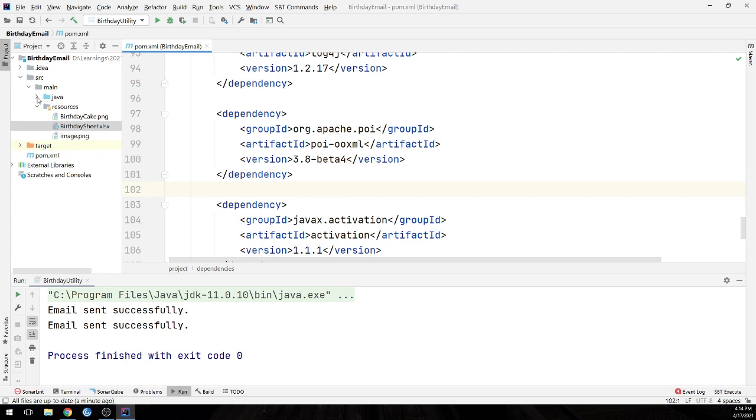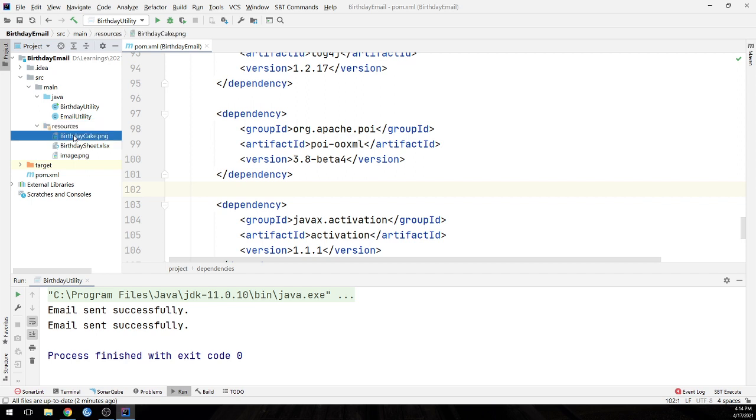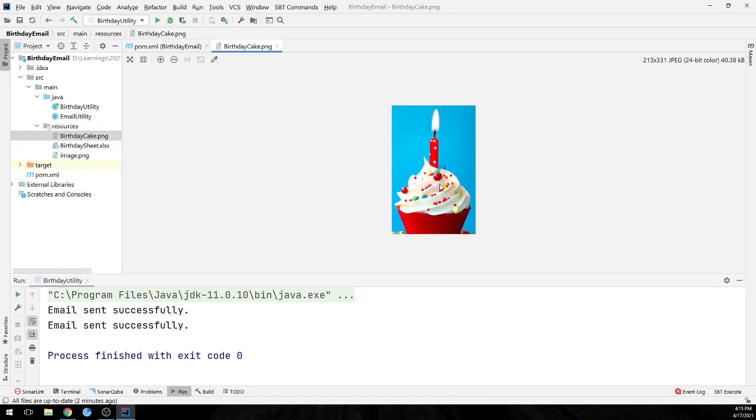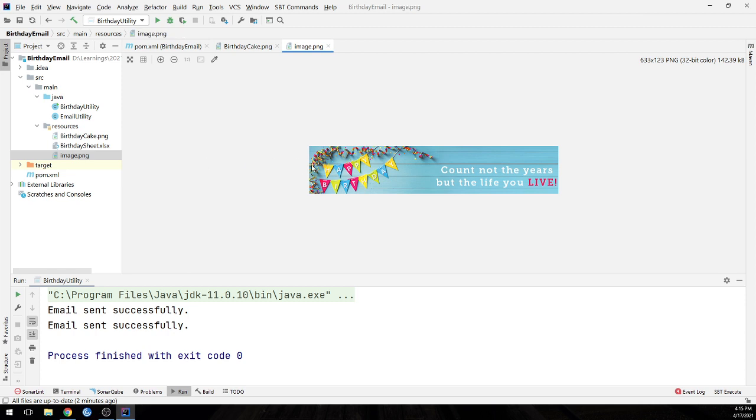As I mentioned, we have used the Maven structure here. This is the resources folder, where we kept our supporting files. This is the birthday cake, and this is the header image we kept in the resources. We added these just so the look and feel will be better. And there is the Excel sheet which we have shown here.